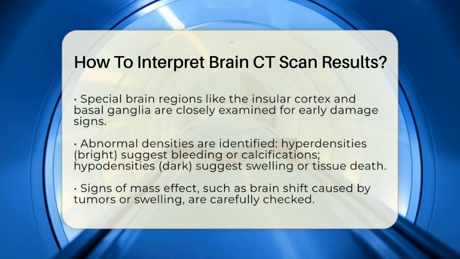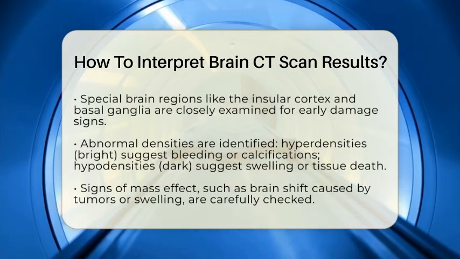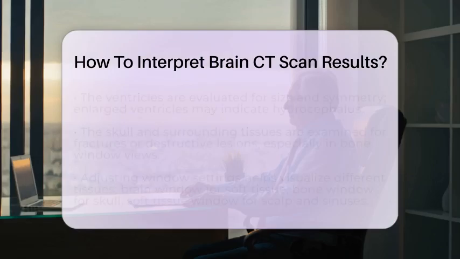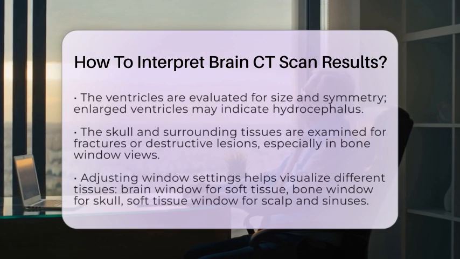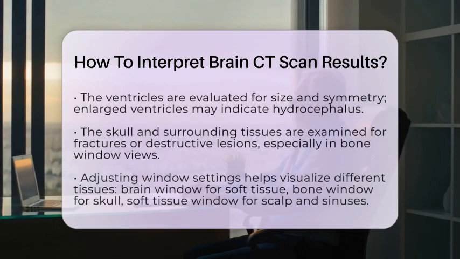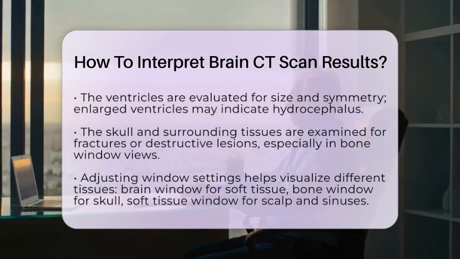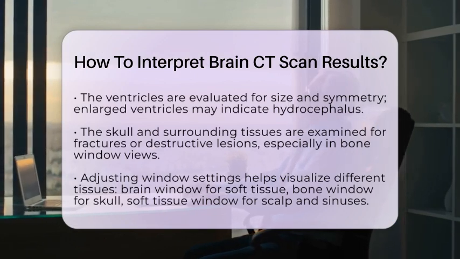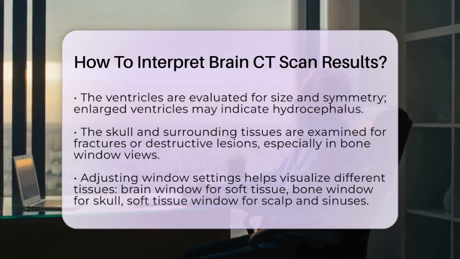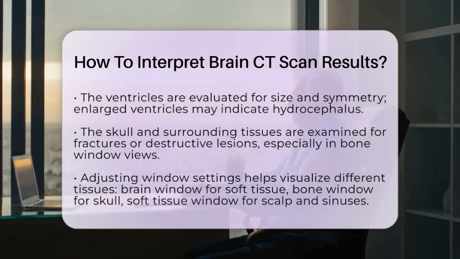The skull and soft tissues surrounding the brain are examined too, especially in bone window settings, to detect fractures or destructive lesions that could be related to trauma or tumor invasion. Adjusting the window settings on the scan helps visualize different tissues better. The brain window enhances soft tissue contrast, making it easier to see gray and white matter differences. The bone window focuses on the skull and facial bones, while the soft tissue window helps evaluate the scalp and sinuses.